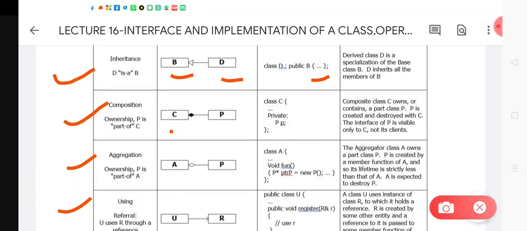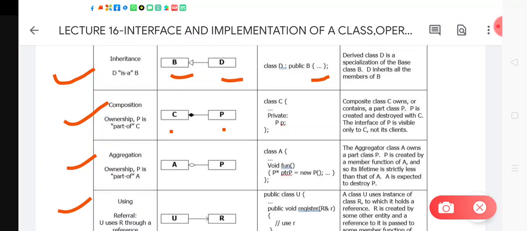C is a composition, or you can say the composite class, which owns the part class P, and that part can be any object, because an object is an entity through which you represent that class outside that class scope. So you will create an object in the case of composition.